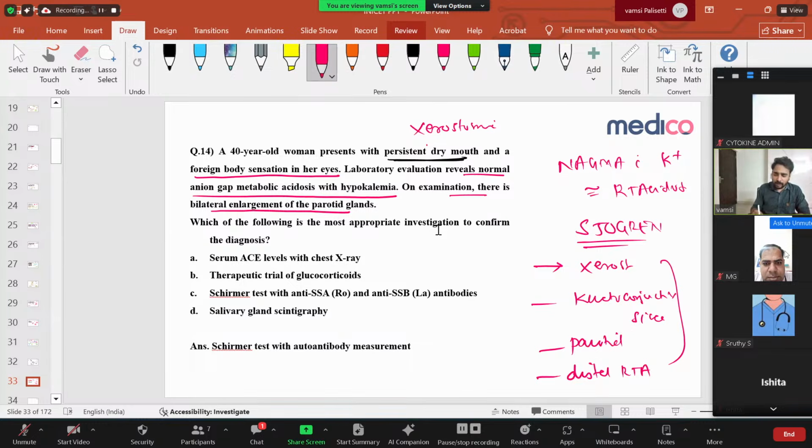Now, which of the following is the most appropriate investigation to confirm the diagnosis? Let us see. Serum ACE levels. No, we are not doing serum ACE levels because it helps to diagnose sarcoidosis. We are not dealing with sarcoidosis, we are dealing with Sjogren syndrome. Therapeutic trial of glucocorticoids. Without diagnosing, you won't give glucocorticoids. We are not quacks, we are physicians, right? Schirmer test with anti-Ro (SSA) and anti-La antibodies. Very important. This is the most specific diagnostic test. And salivary gland scintigraphy we are not doing. So the option is Schirmer test with autoantibody measurement. Clear?